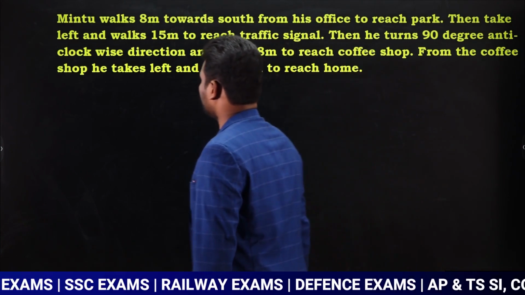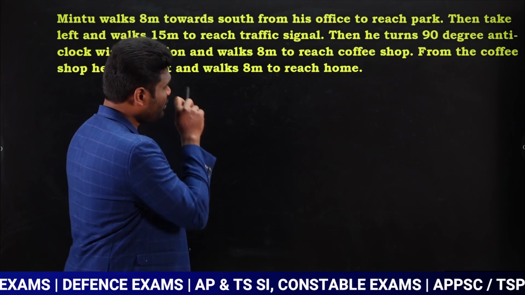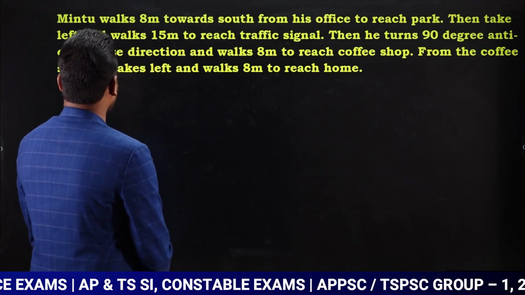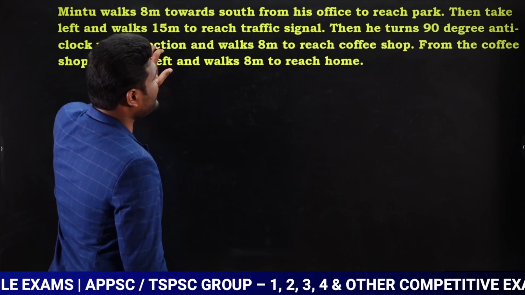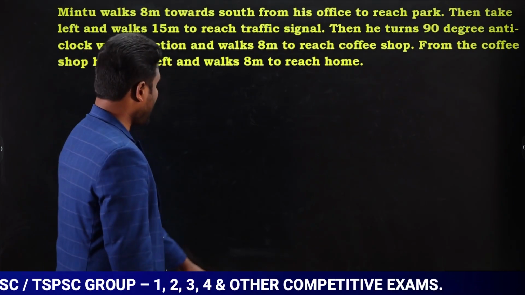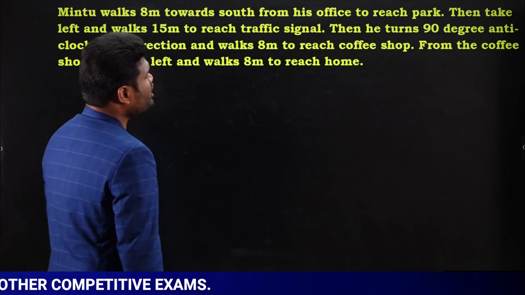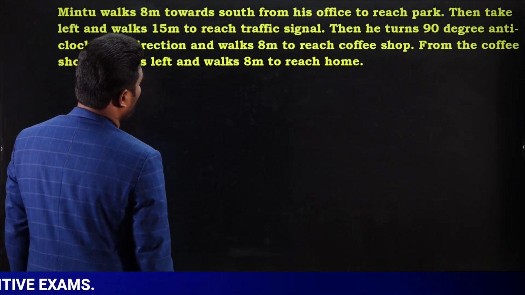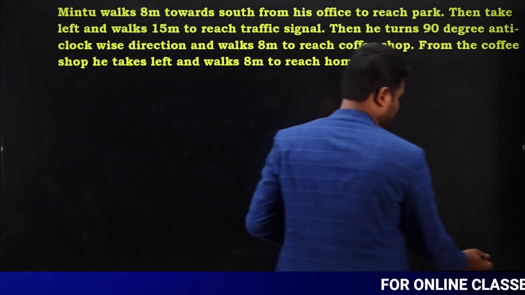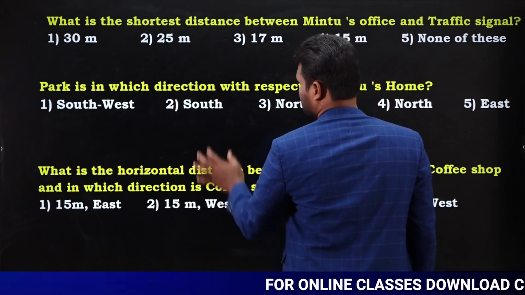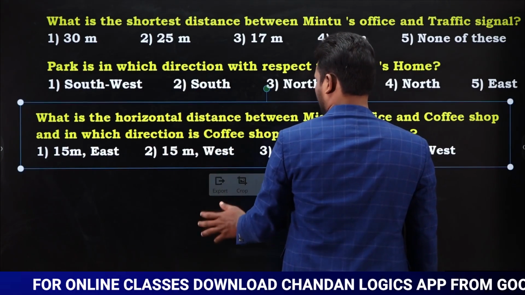Now let us look at one more question. Mintu walks 8 meters towards south from his office to reach the park. Then he takes left and walks 15 meters to reach the traffic signal. Then he walks 90 degrees in the anti-clockwise direction and walks 8 meters to reach the coffee shop. From the coffee shop, he takes left and walks 8 meters to reach home. Based upon this, we have 3 questions, and we are going to answer these 3 questions now.